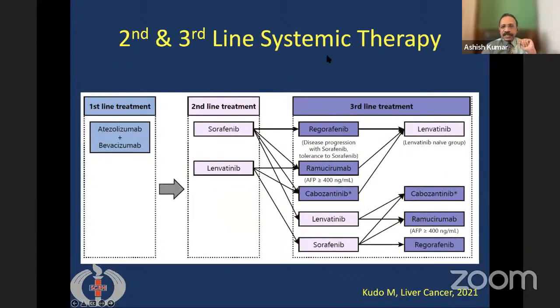What about second line and third line systemic therapy? Once the patient has received the atezolizumab and bevacizumab combination, and if he has not responded, then he can be switched over to sorafenib or lenvatinib. If there are side effects, or if there is no response to these also, then there are multiple third line agents which he can be switched over to, and which can help in prolonging the survival of these patients.